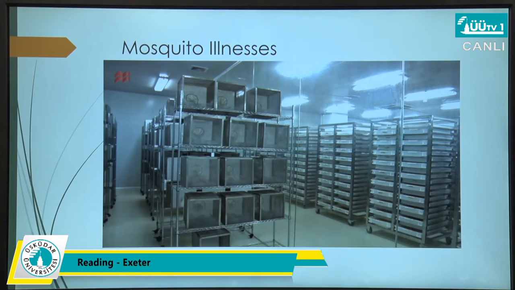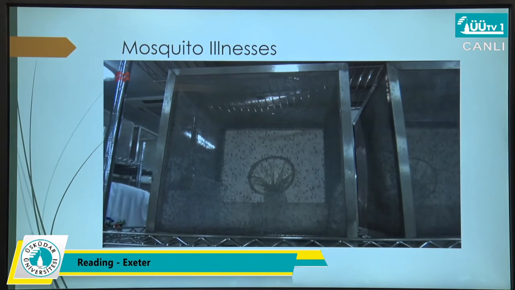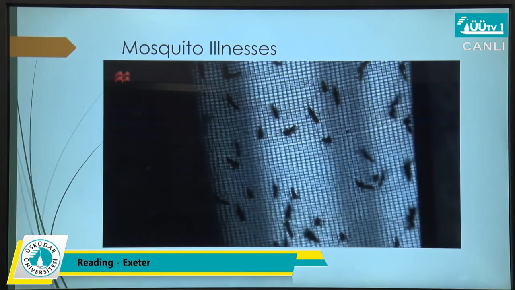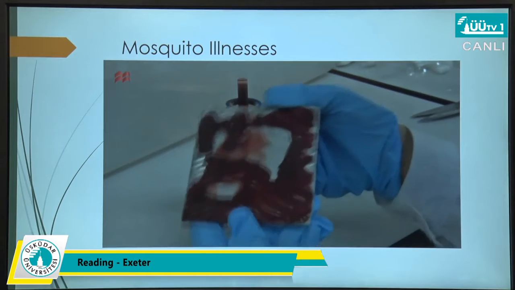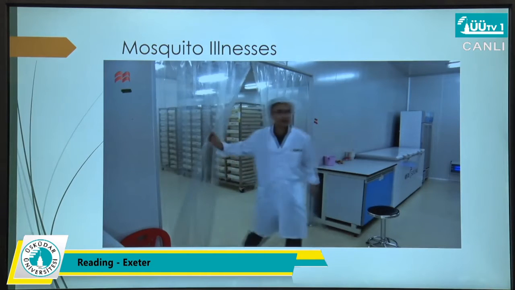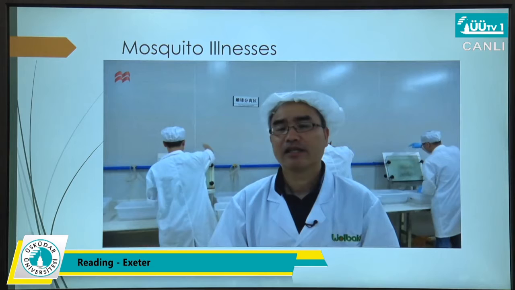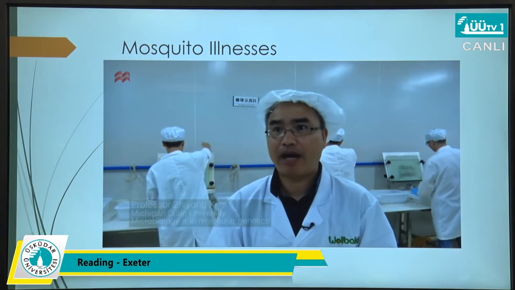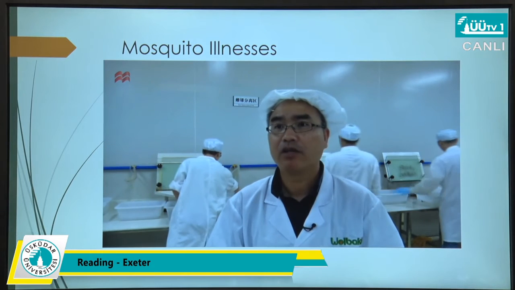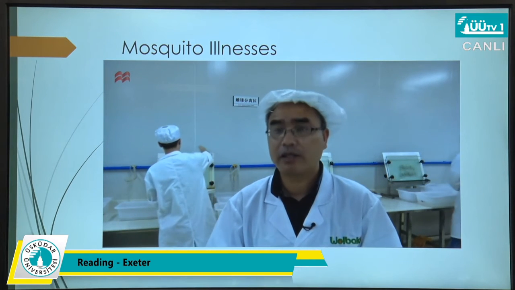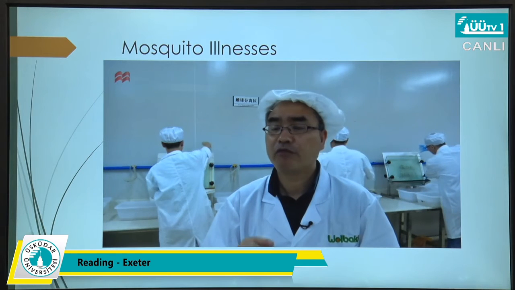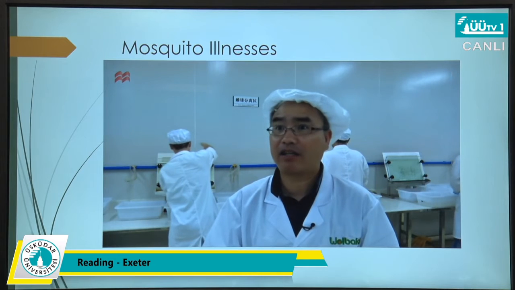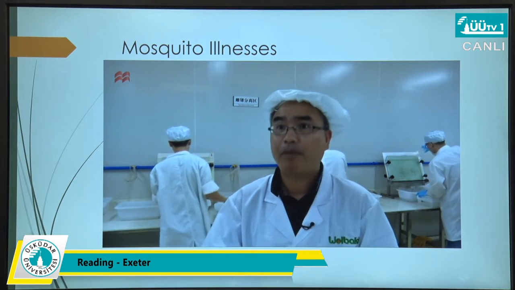The world's largest mosquito factory in China breeds millions of insects a week in the fight against the spread of diseases like dengue and Zika. The technology, developed by Professor Jiang Ji, involves injecting mosquito eggs with a bacteria. If the male mosquito carries this bacteria, they mate with a female and make the female sterile. However, if the female carries the bacteria, they are able to suppress diseases such as Zika, dengue, and yellow fever replicating in the mosquito body. Therefore, they reduce the potential for the mosquito to spread the disease.